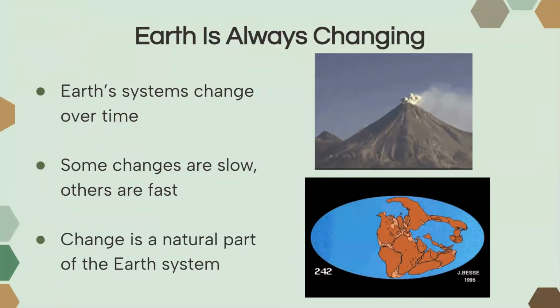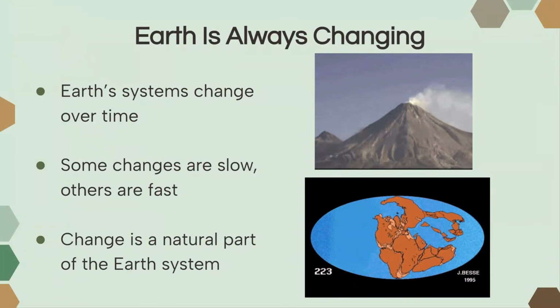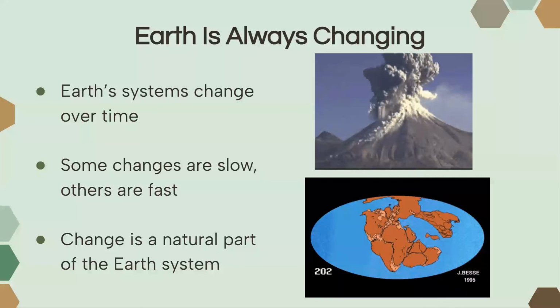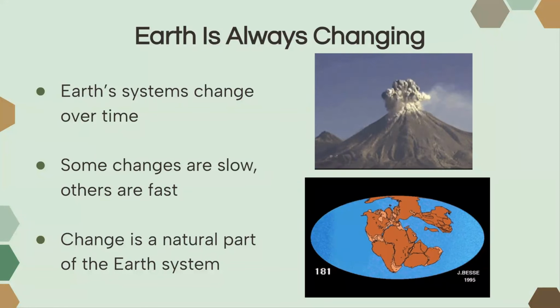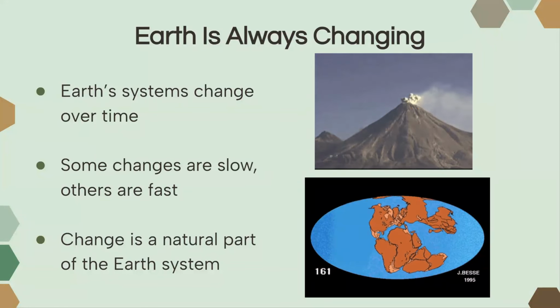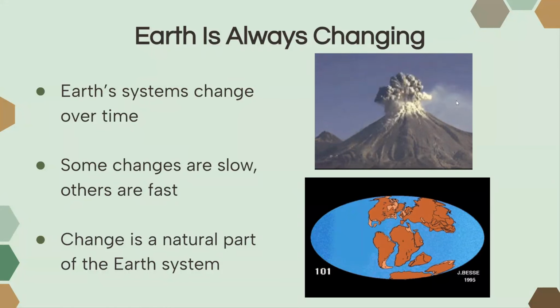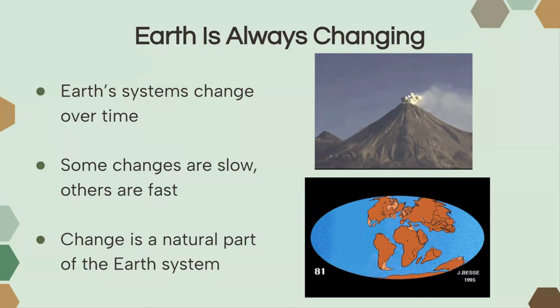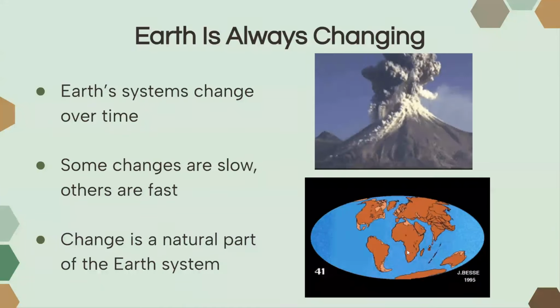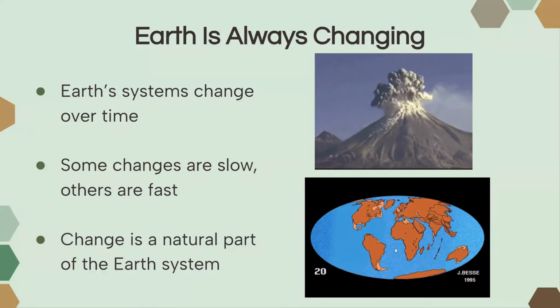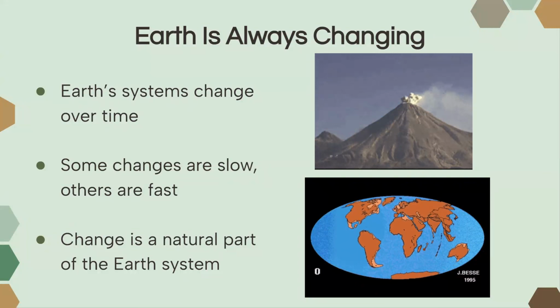So let's get started. The Earth is always changing, and it has changed over time, sometimes slower and sometimes faster. Change is just a natural part of the Earth system. When it happens faster, an example would be a quick volcanic eruption that can cause changes to other parts of the system. Slower changes can include plate tectonics, where the continents, the plates, are moving apart or moving in general at a very slow pace.